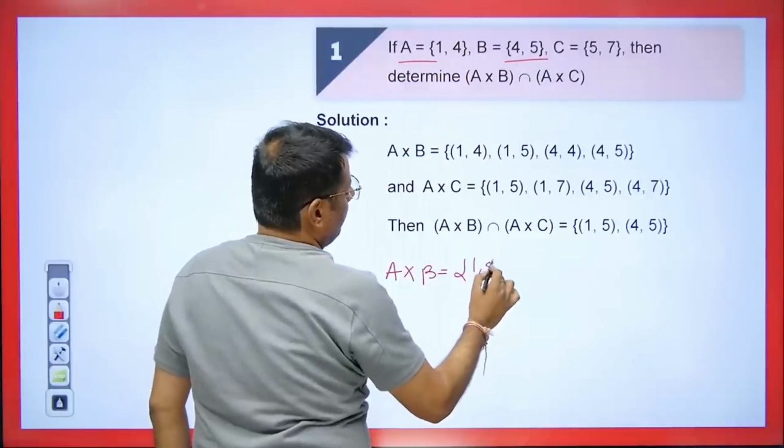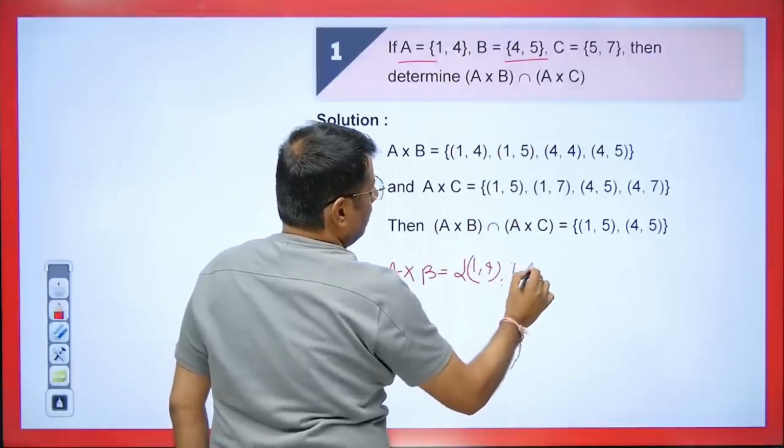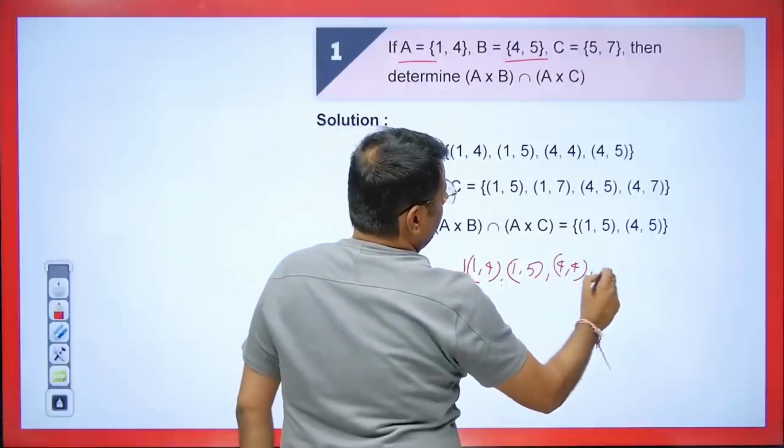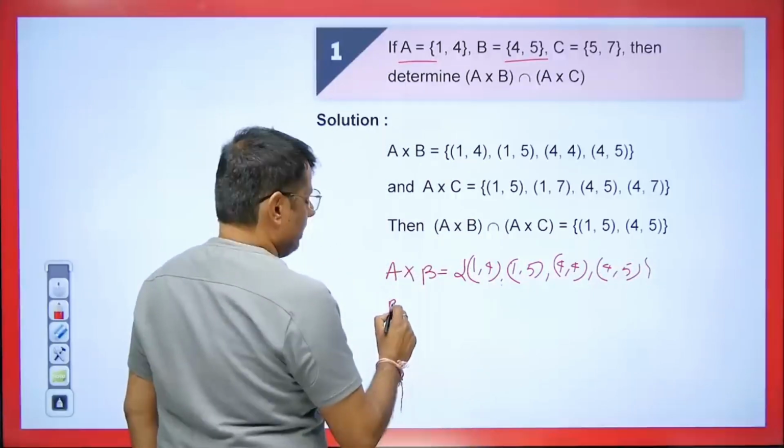First, let's find the value of A cross B. It will be (1, 4) first. Then we will have (1, 5). The first one will go to the second. Then we will have (4, 4) and (4, 5). This will come to us as A cross B. Now let's talk about A cross C.